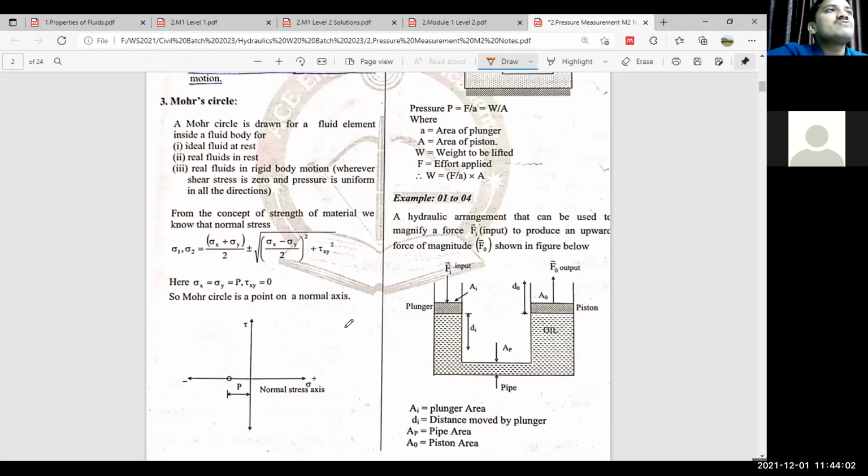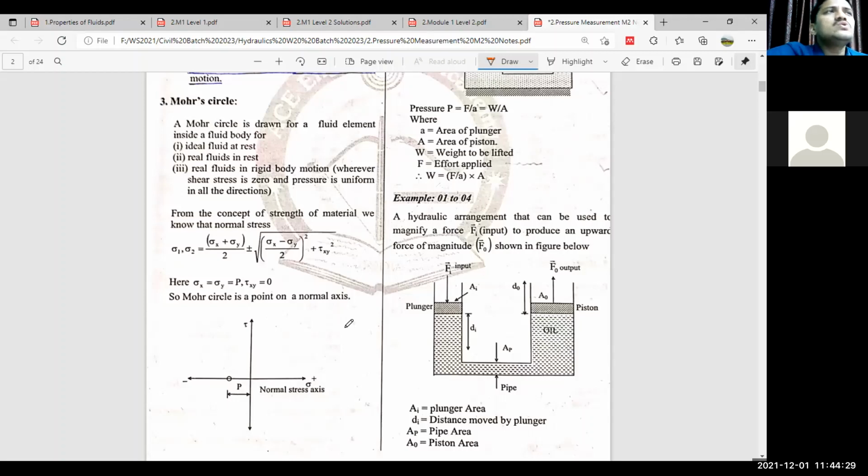And there is one graphical method. If you want to find the resultant of this stress system, because multiple forces are acting, then Mohr is again the name of the scientist. If you want to find the resultant or the total normal stress when more stresses are acting, this Mohr circle method is used.